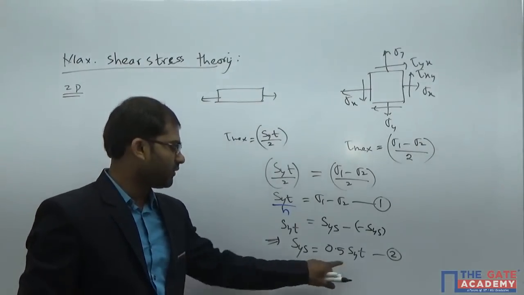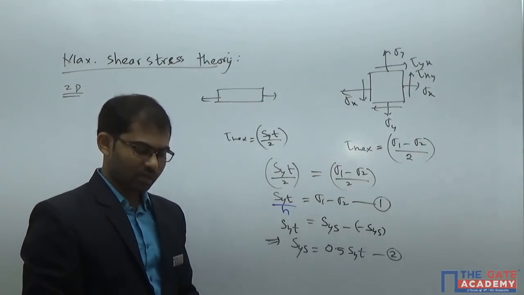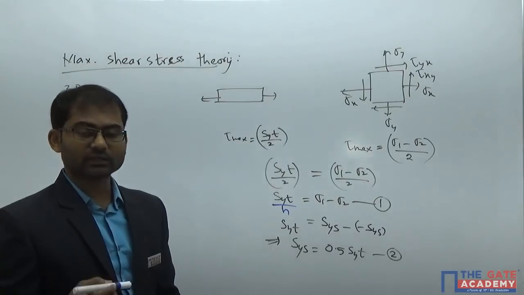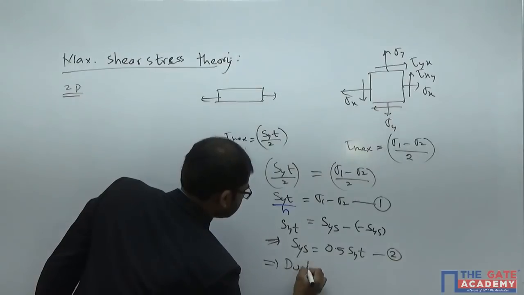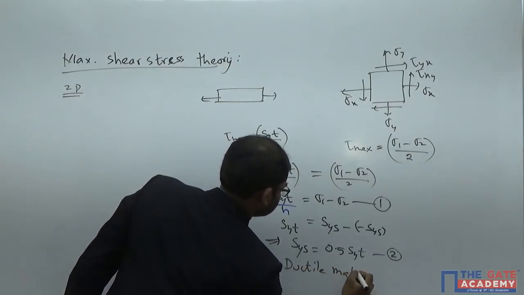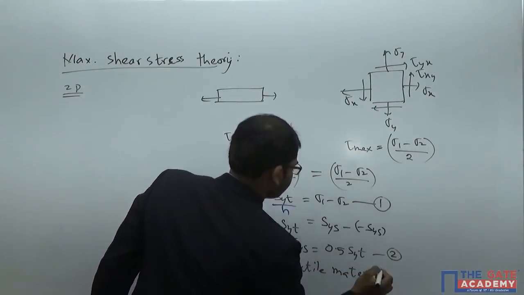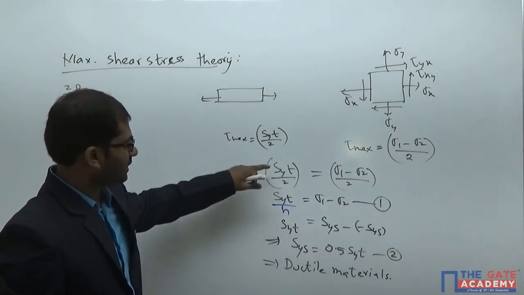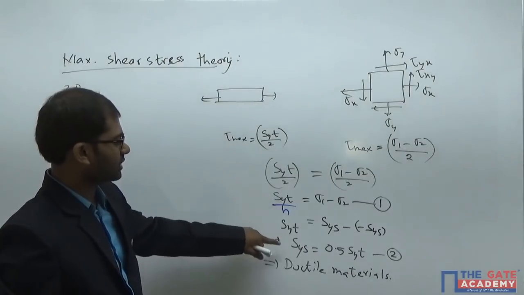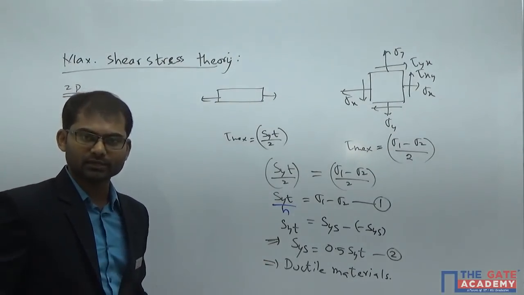And this equation is satisfied only by ductile metals, so it's valid only for ductile materials. So we derive equation number 1 and equation number 2 in this way, and then do the calculation.